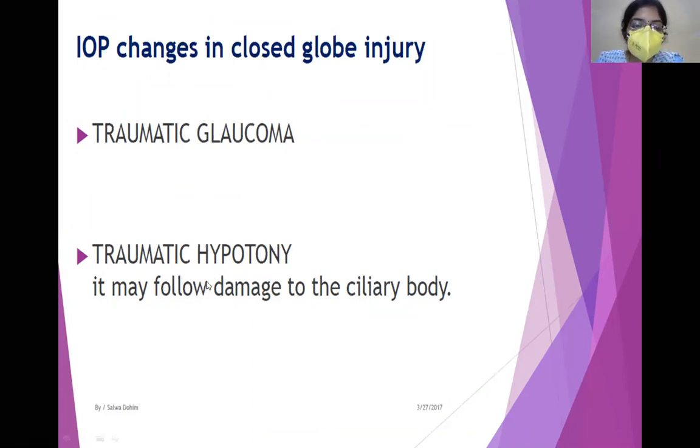Now, why can there be hypotony? Initially when there is blunt trauma or a strong impact on the eyeball, the ciliary body can temporarily go into ciliary body shock, and it will stop secreting aqueous humor. Then there can be hypotony, or in long-standing cases, the ciliary body may undergo atrophy, and eventually the intraocular pressure of the eyeball can reduce. So there can be either of those: glaucoma, a rise in IOP, or hypotony, a decrease in the intraocular pressure.